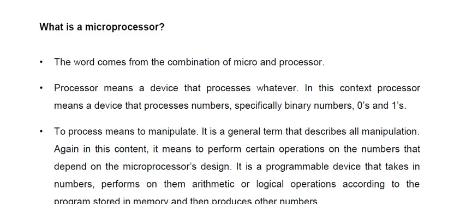Even the microprocessor is a programmable device. You may write some program. You may use some instructions to perform some program. Here you may perform arithmetic operations. You may perform logical operations according to the program which is stored in the memory. That program will give a result that will produce some other numbers. That means if you are adding 2 and 3, that will produce another number, the answer 5.